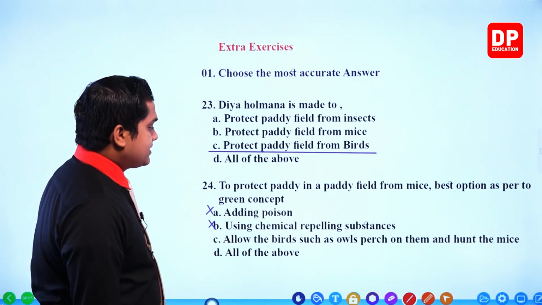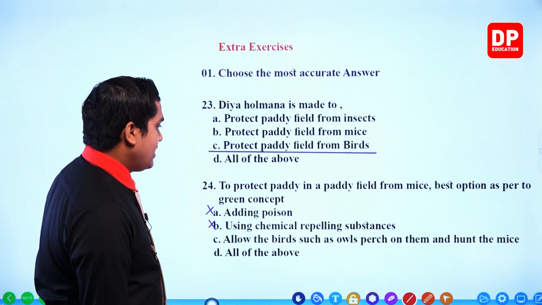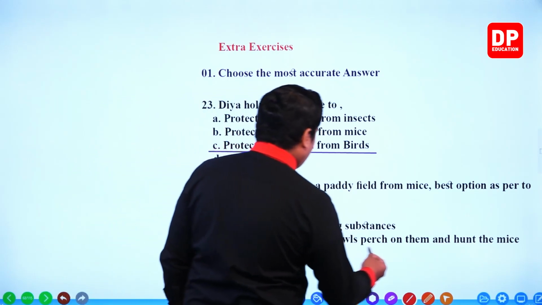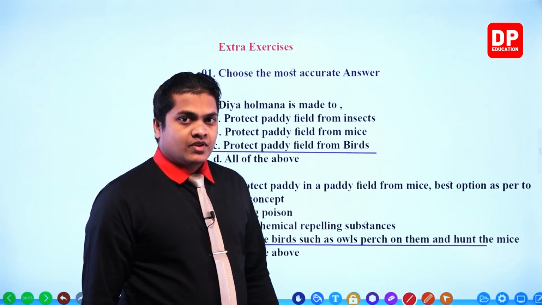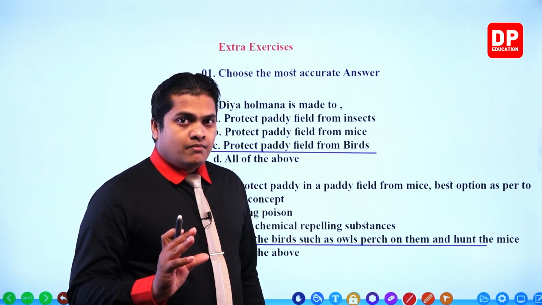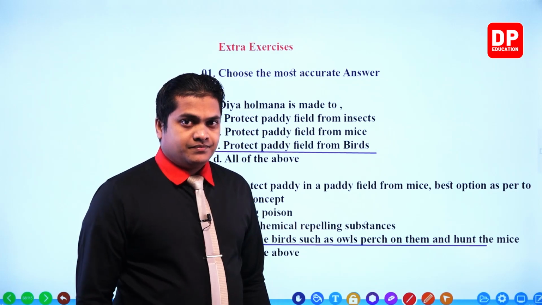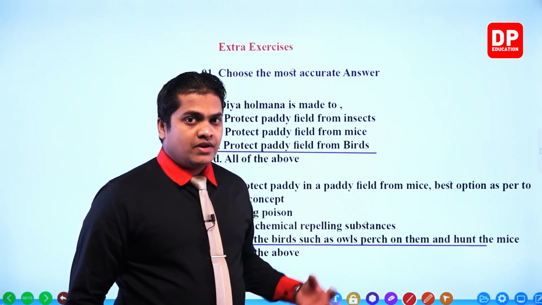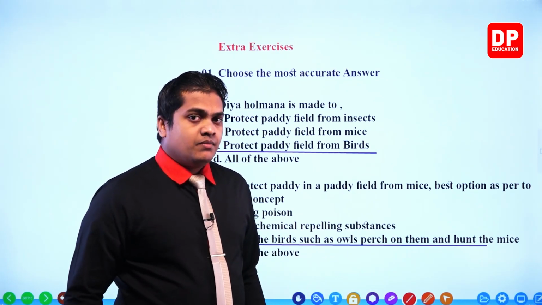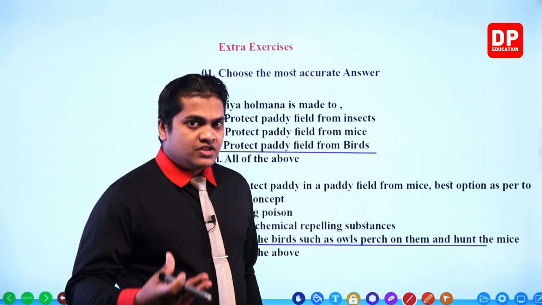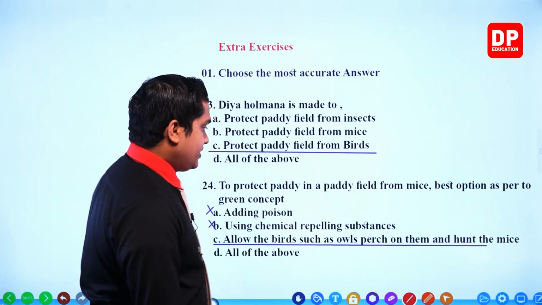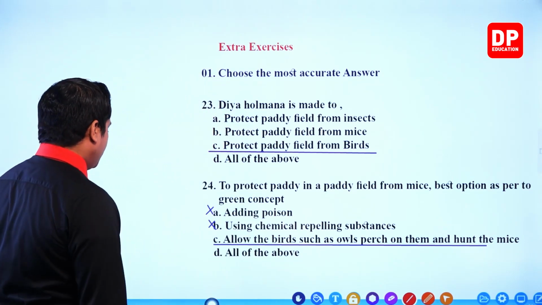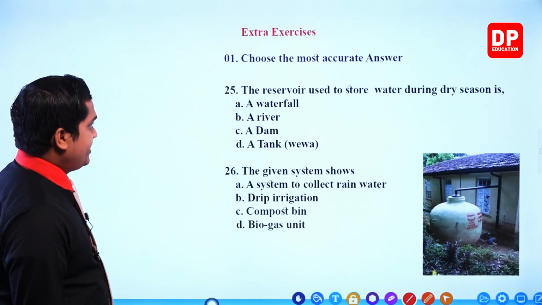Allow birds such as owls to perch on them and hunt the mice. This should be our answer. It's a good practice because we use biological pesticides. Biological means organisms, so we use one kind of organism to catch the other. So it is good. Next one, question 25.